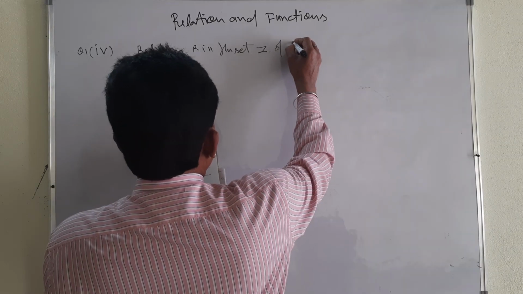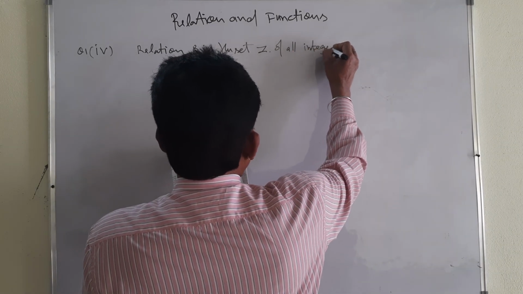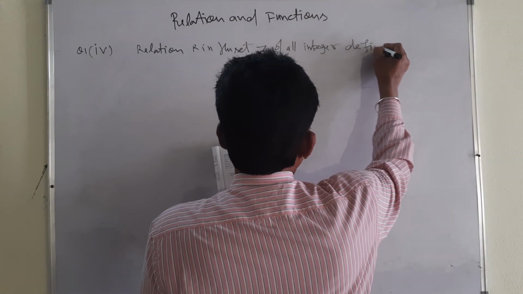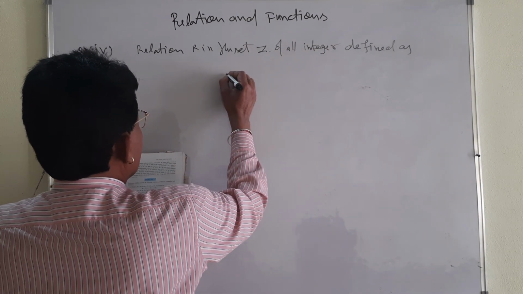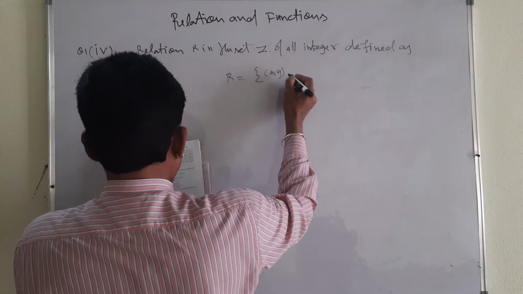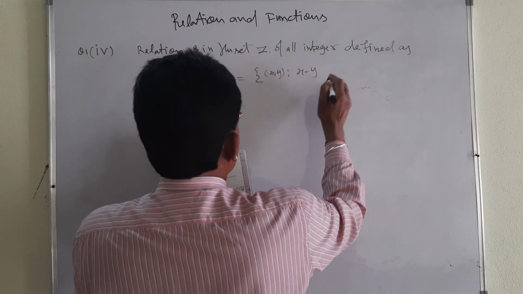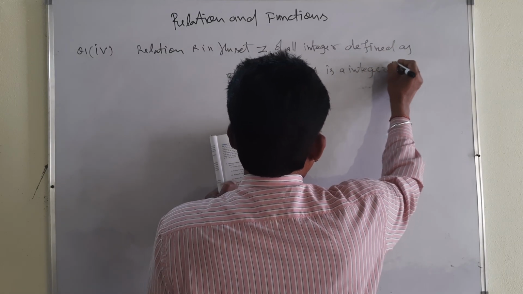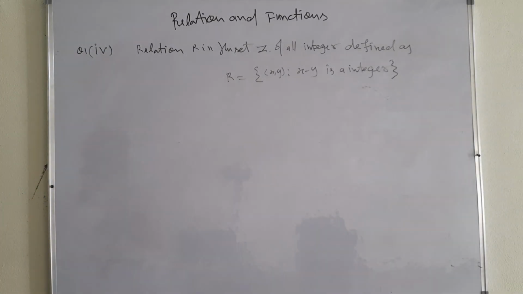See carefully, my dear student, set of integers, because under this condition you can solve the question. Defined as R equal to (x, y) such that x minus y, the difference of both the integers, is an integer. You must know the definition of integer. Okay? Very important.